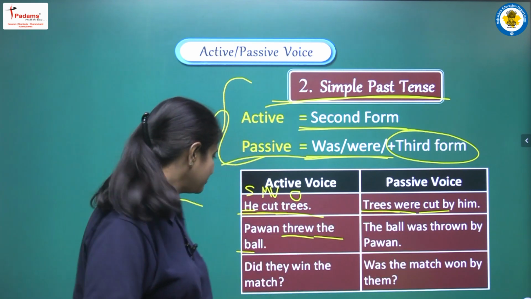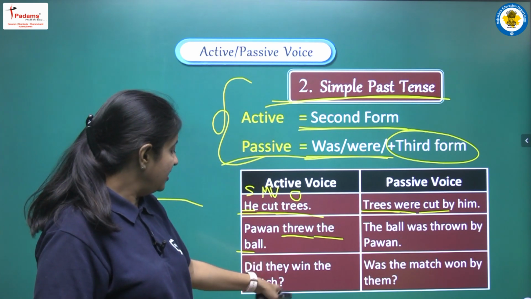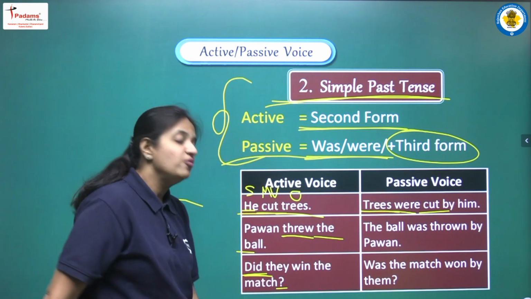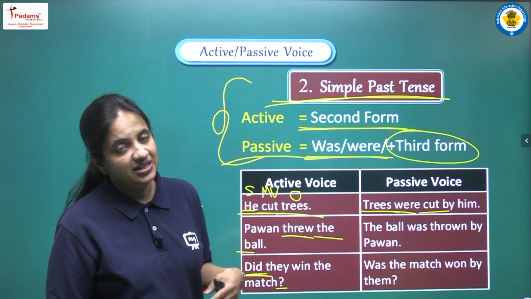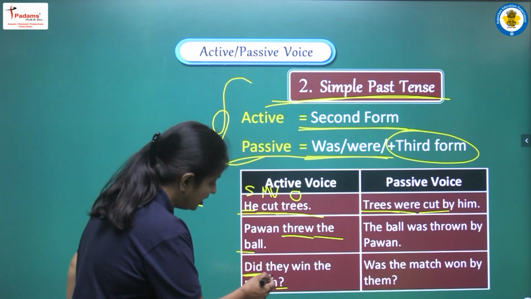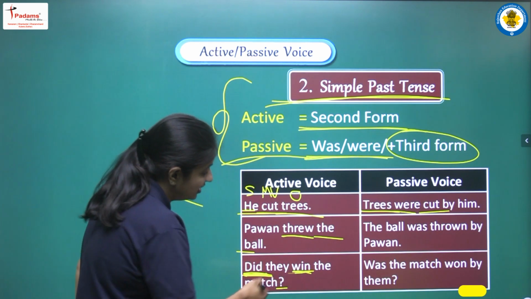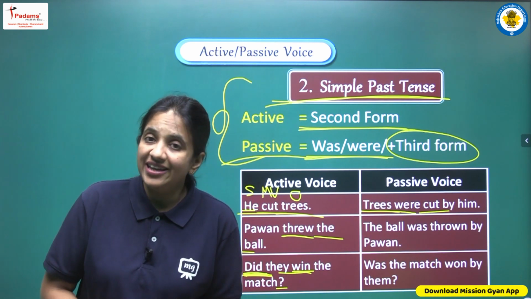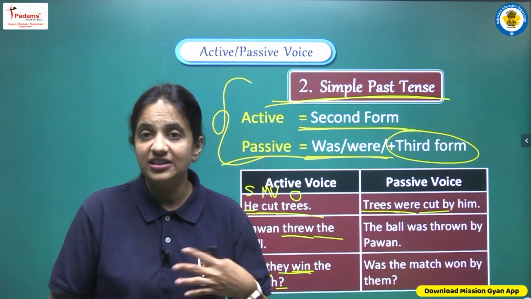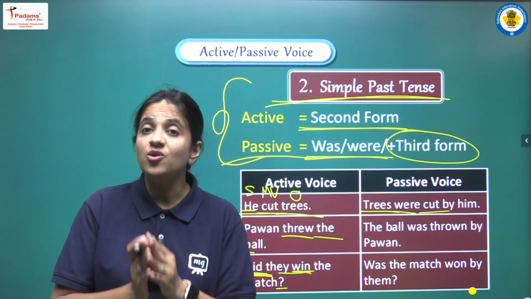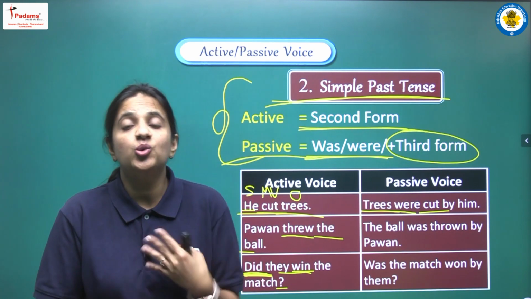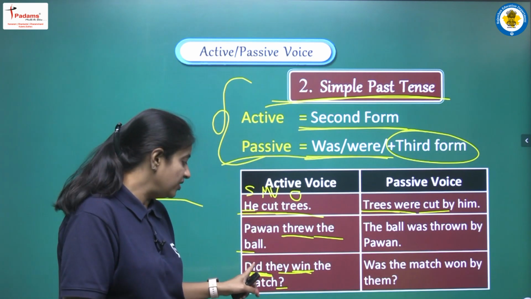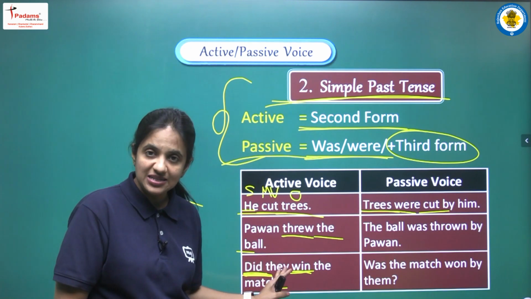All right. Next sentence, did they win the match? So again we are having an interrogative sentence and we are having did here. So now it is very easy to identify. With did, as I have told you earlier, we have to write first form. So students, all the basic information related with tenses, you should know very well. Okay, all the basic rules of tenses, you have to cover them well. So now we can say that we are having past simple tense here.